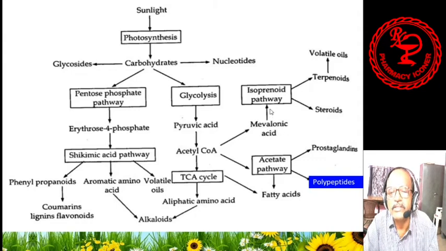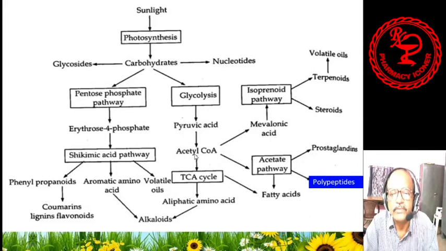From mevalonic acid comes the isoprenoid pathway. Through this pathway, terpenoids, maybe monoterpenoids, diterpenoids, triterpenoids, nothing but the volatile oils, are formed, and steroids are also formed.